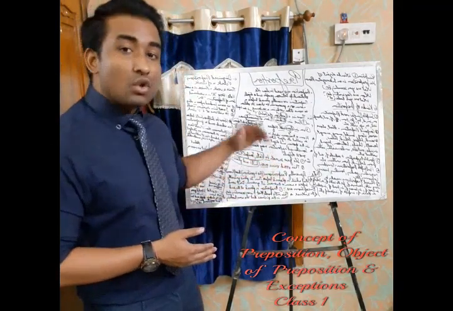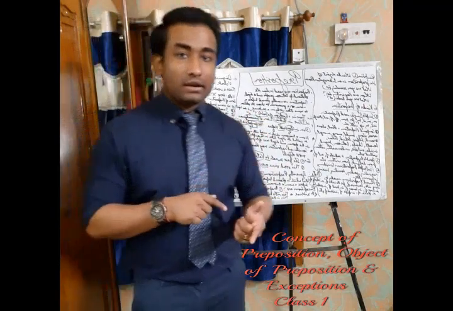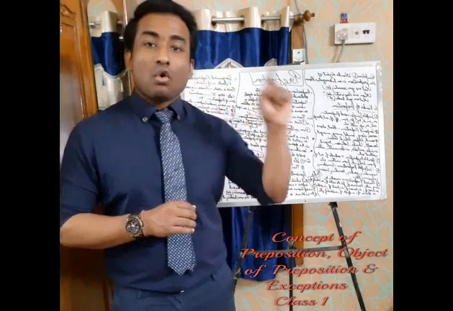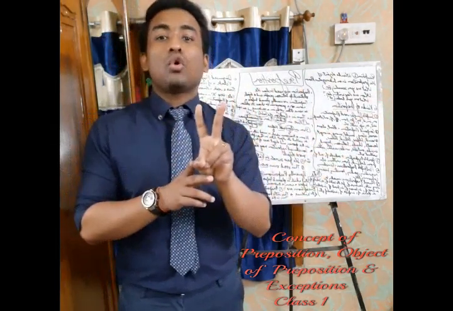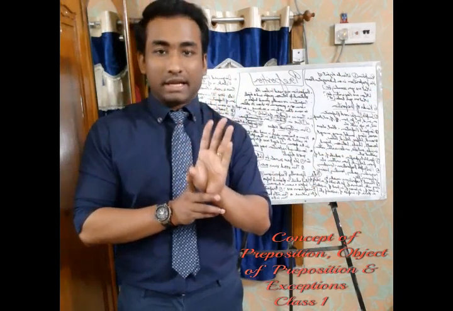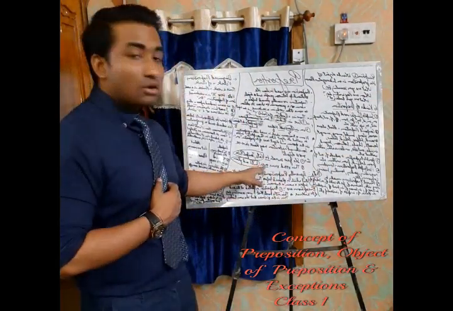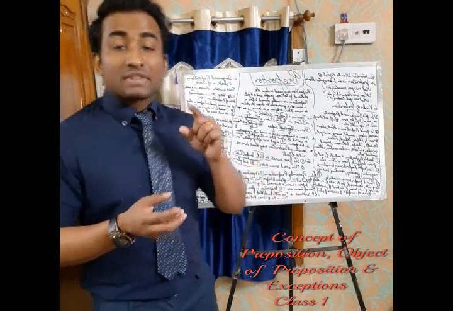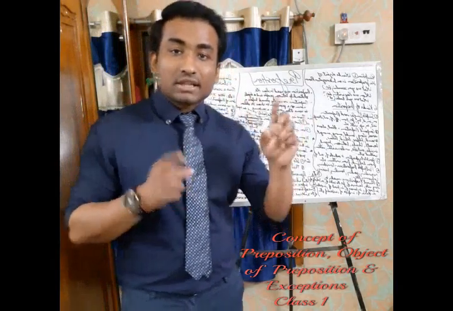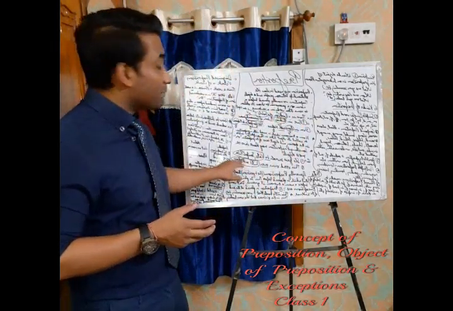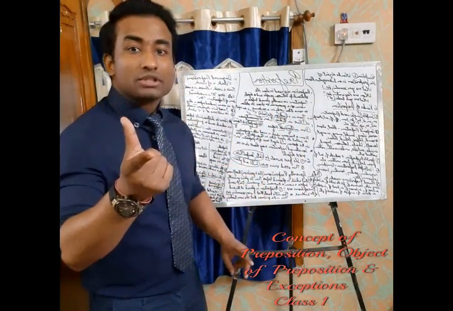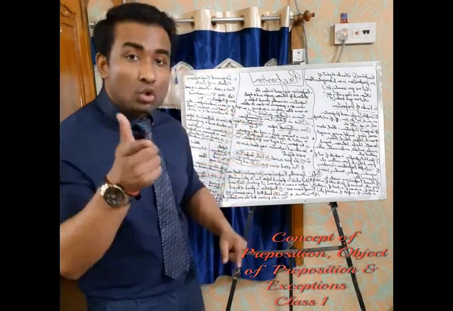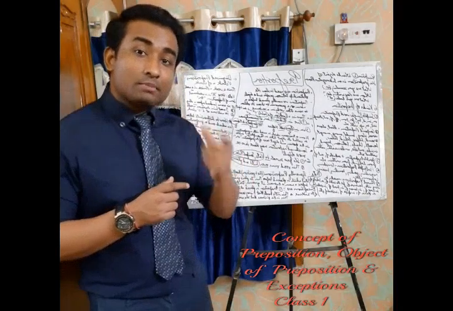This road runs over hill and plain. So here two objects are there and both of them are nouns, hill and plain. So what is the preposition here? This road runs over hill and plain. Over is the preposition here, and what is this preposition's object? Hill and plain. So here hill and plain are the objects of the preposition over, and Kate, Jennifer and Rita are the objects of the preposition to.